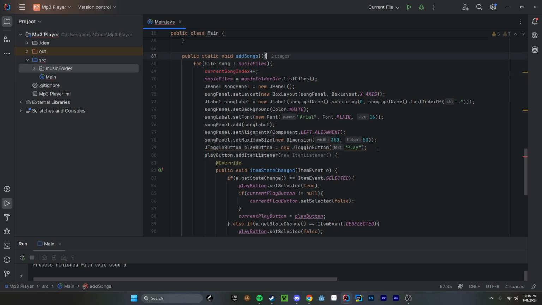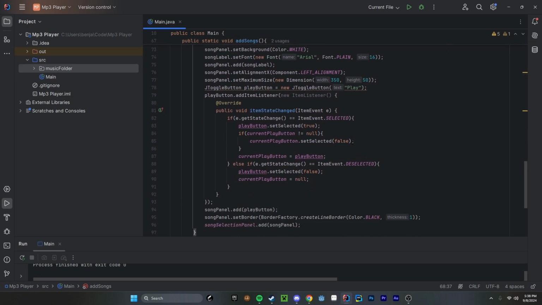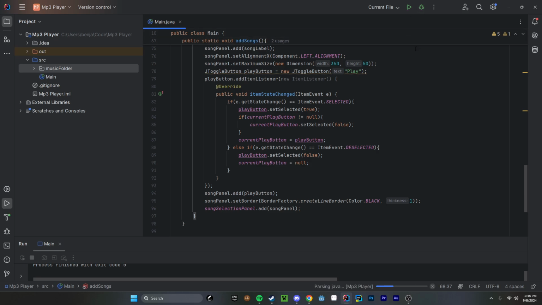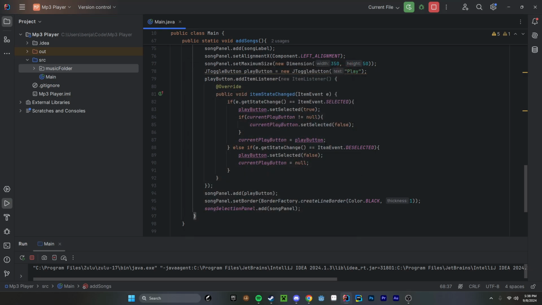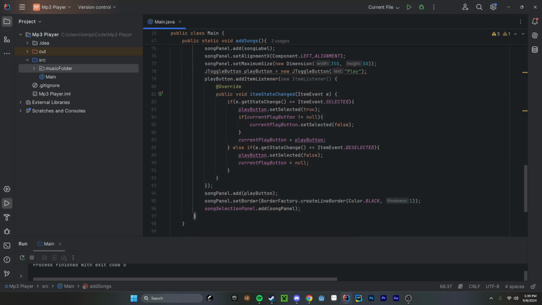Right. Yeah, okay, so this was working fine. Let's see. Yep, that's working great. We're selecting this, and now it's selected. So when are we setting selected to true?